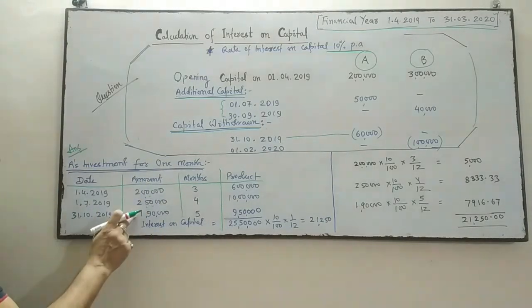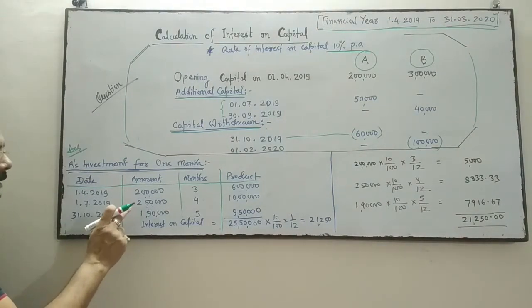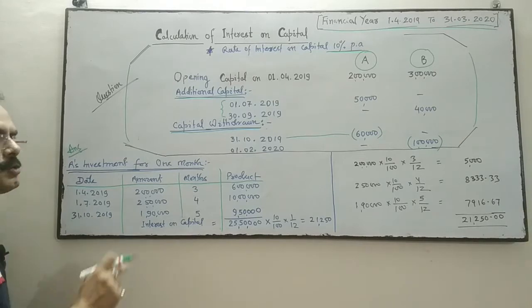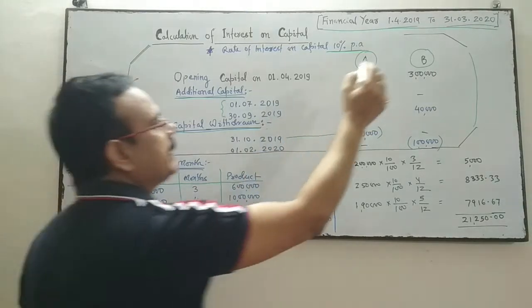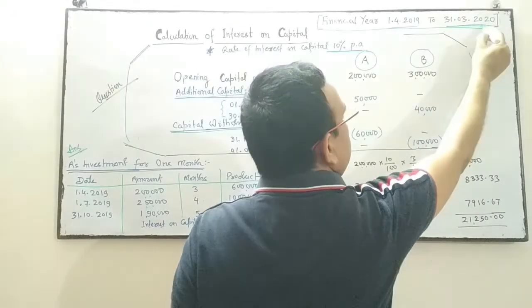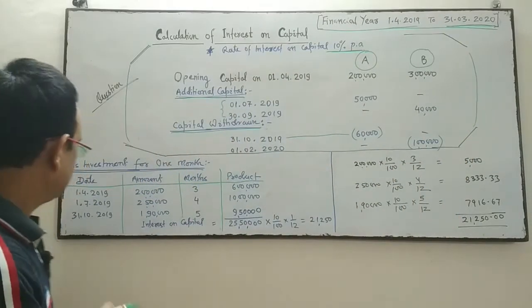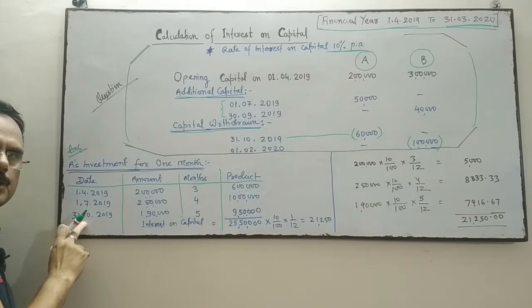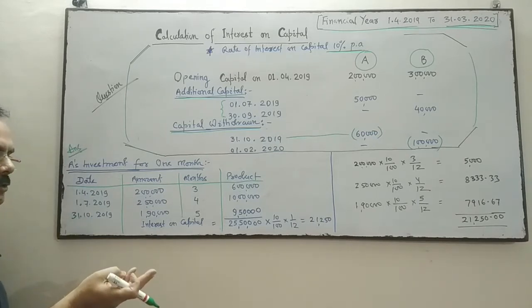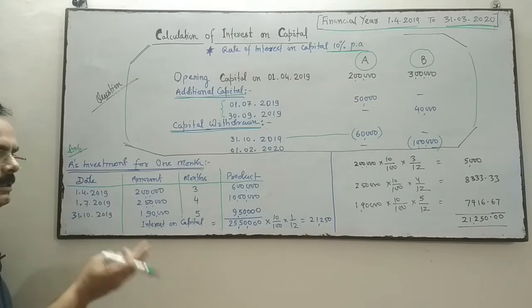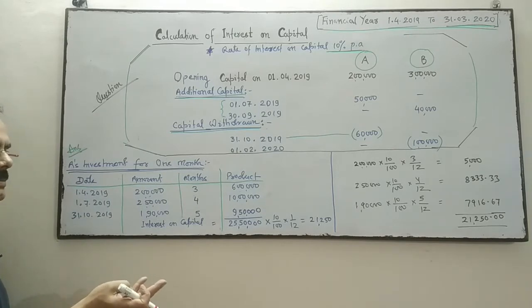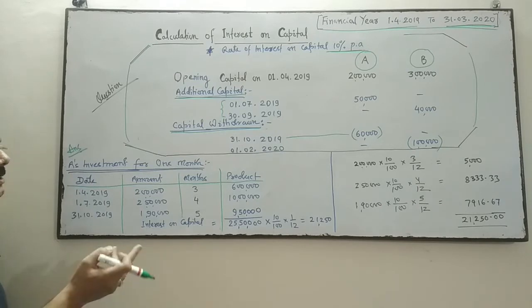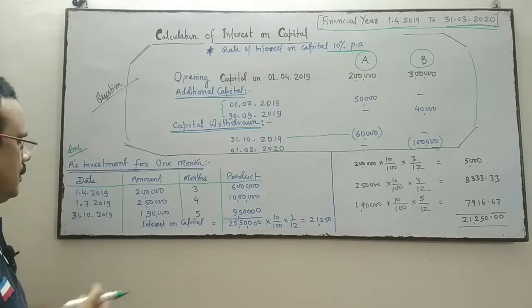Thereafter the capital has changed to 1,90,000 after the withdrawal of 60,000, and this 1,90,000 is used by the firm up to the end of the financial year, that is 31st March 2020. So I start counting from 31st October 2019 onwards: November, December, January, February and March, 5 months.